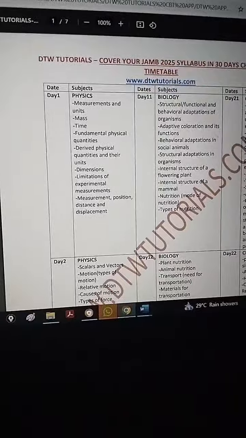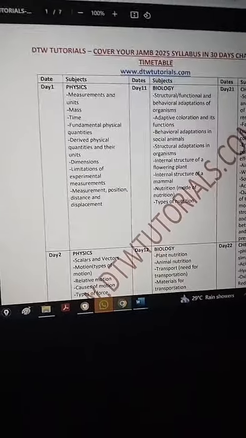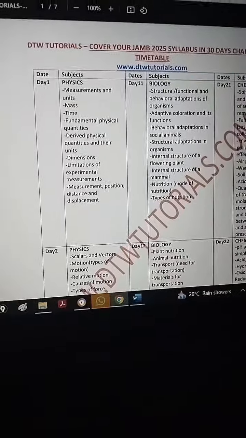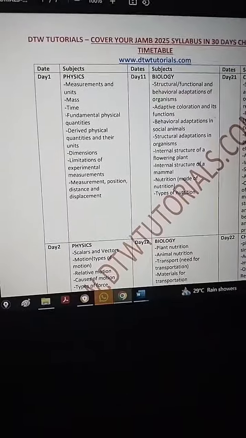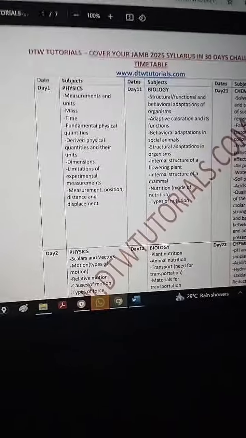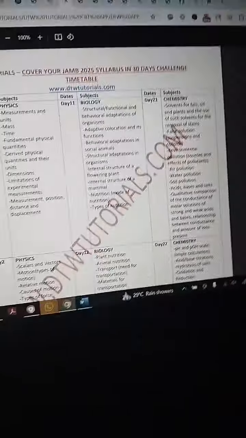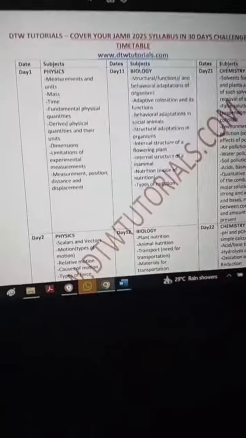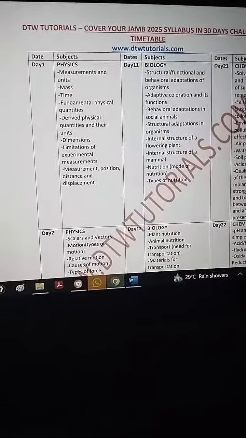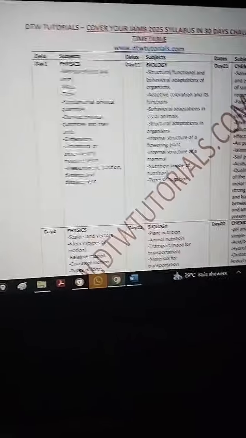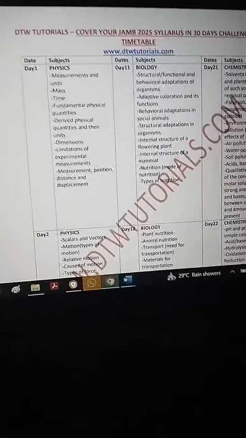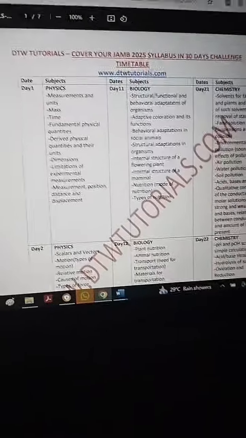Several people over the years have been using it. I've had this structured timetable for 2 years now, and there are a lot of testimonies. In fact, someone from a tutorial center called me and said he's using this timetable for his students. So this timetable has gone far. It was just a strategy the Lord dropped in my mind: create a timetable for the students. I want to say these kids, but you guys are grown-ups. It was for DTW students, to guide them within 1 month. So you can do it.